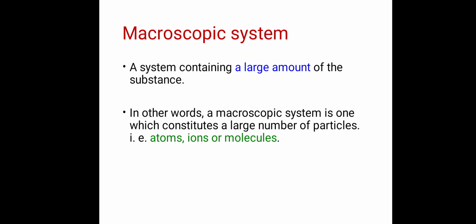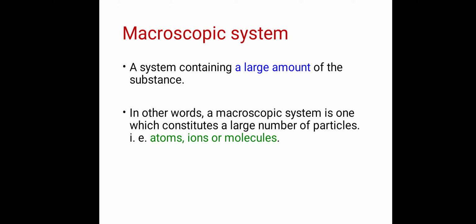First definition is macroscopic system. It is defined as a system containing a large amount of the substance. In other words, a macroscopic system is one which constitutes a large number of particles, that is, atoms, ions, or molecules.